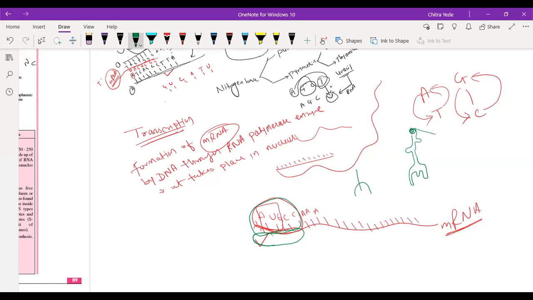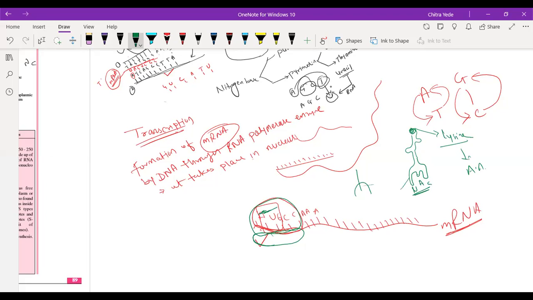That is called lysine, a molecule which is nothing but a single amino acid. That tRNA contains sequences like A, and instead of T, U will come here, then A, and C will come here. Again, these are complementary to that particular triplet codon.